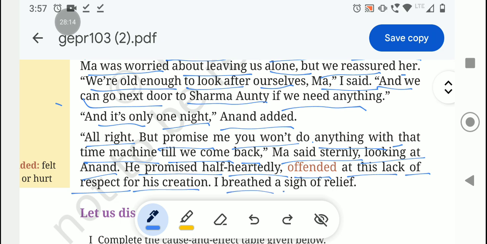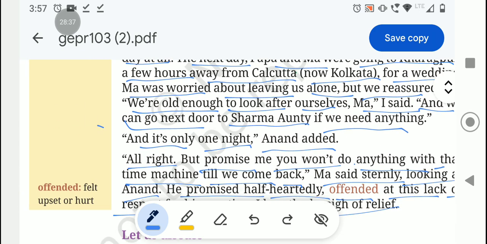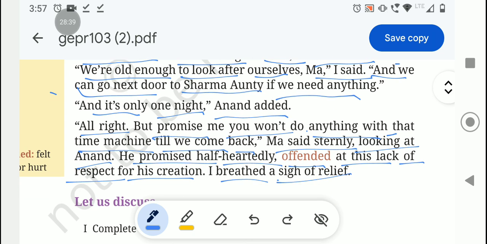I breathed a sigh of relief. Then Ma says to them, until we come back, you must not do anything with the time machine. She asked Anand to promise her, and Anand promised half-heartedly. Offended means felt hurt or upset, at this lack of respect for his creation, and Anita breathed a sigh of relief. She felt relief, Anita.